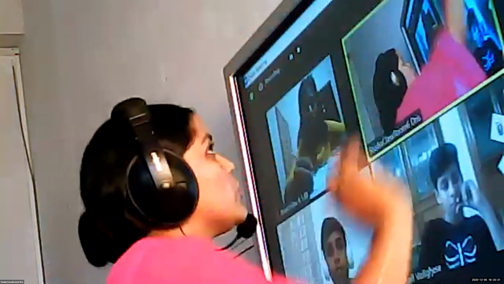Formula is singular, formulae is plural. So we have two different rules to transform an imperative sentence from active voice to passive voice. Ready to learn, children? Are you ready to learn? Yes, ma'am. Remember, an imperative sentence is actually in the form of a command. It can be an order or it can be a request.